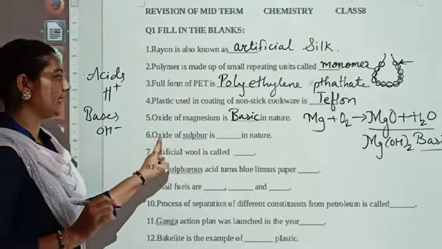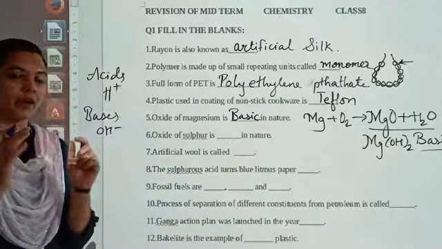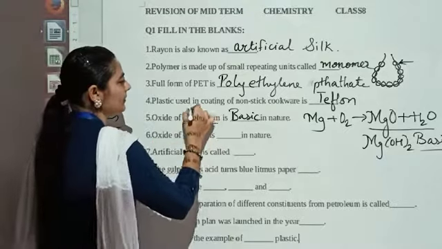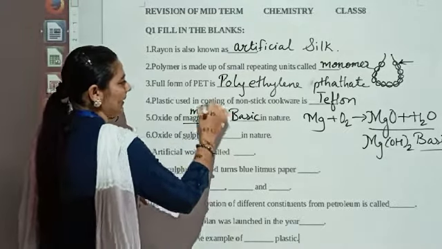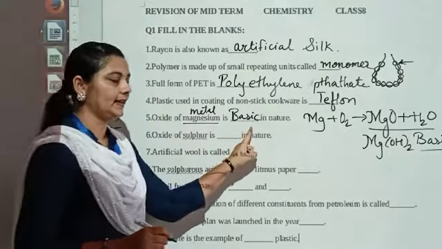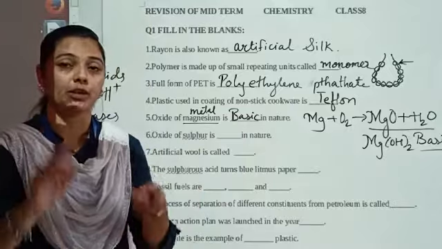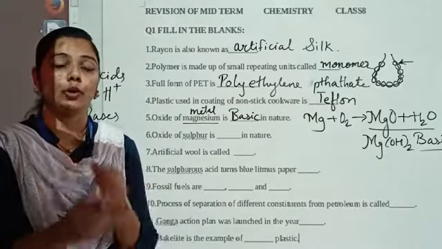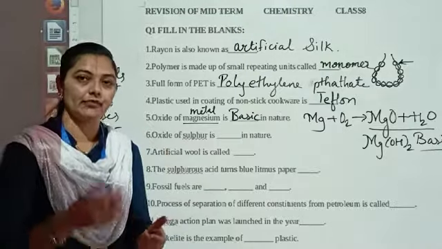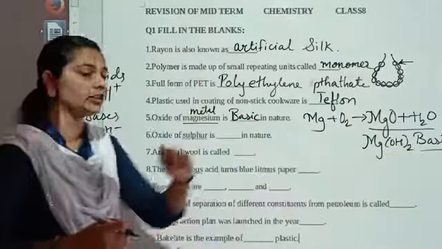Similarly, we are asking that oxide of sulfur is gas in nature. Now you have to understand that magnesium is a metal. So the oxide of any metal is basic in nature. You can take any metal, you can take sodium, you can take magnesium, you can take calcium. You can go for taking any particular metal, and if you prepare its oxide, it will always be basic in nature.